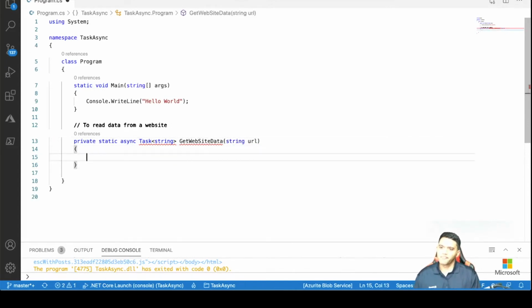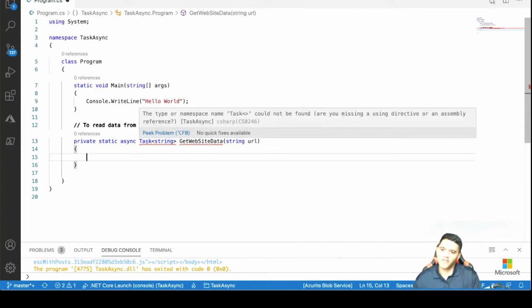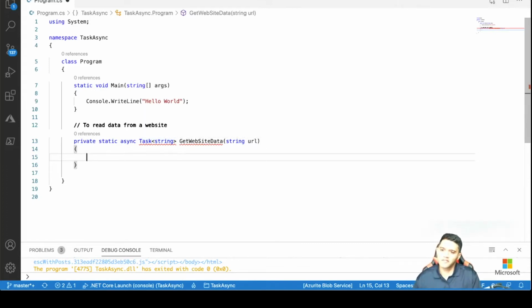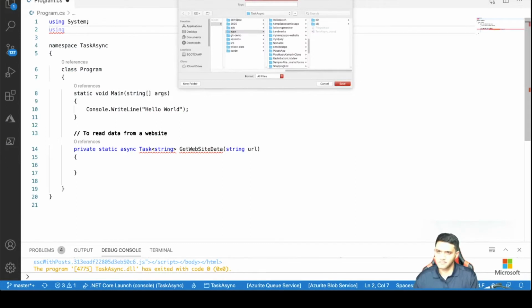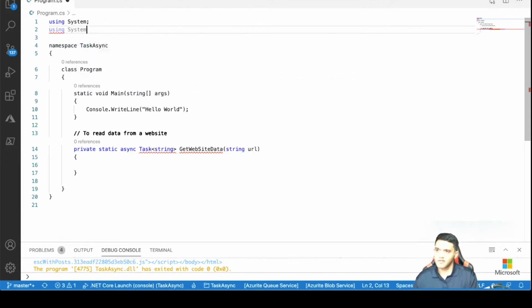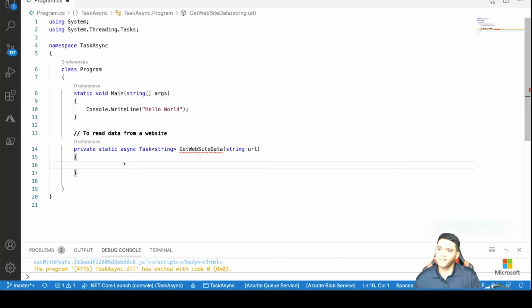Okay. Now I see some squigglies here because we have to add those namespaces. So let's do that. For a task, we have to add System.Threading.Tasks. And so let's invoke an HttpClient.